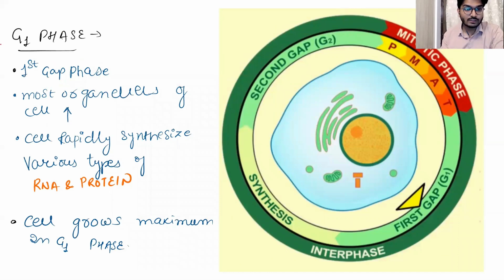So the first phase of the interphase is the G1 phase, or the first gap phase. In the G1 phase, most of the cell organelles of the cell will increase. Why? Because we need the synthesis of growth factors, we need the synthesis of nutrients, as well as protein and RNA synthesis. That is what is going to be required for the next phase, that is the S phase, right? And here the cell grows maximum in the G1 phase.